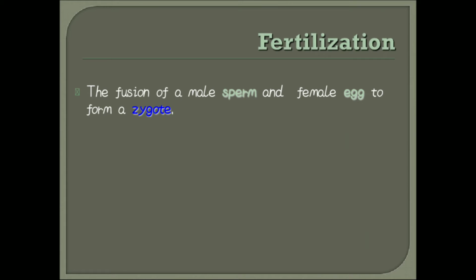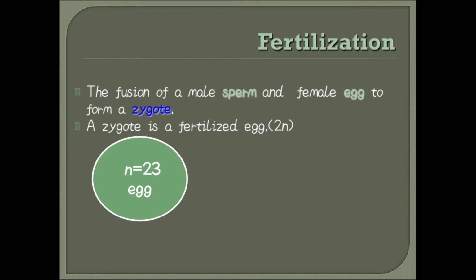Now let us discuss fertilization. What is fertilization? The fusion of a male sperm with a female egg, forming the diploid zygote, is called fertilization. A zygote is nothing but the fertilized egg.